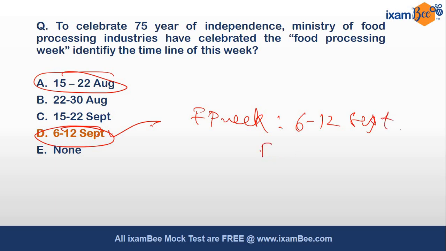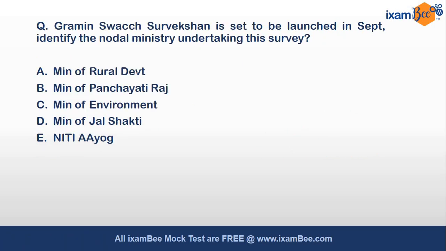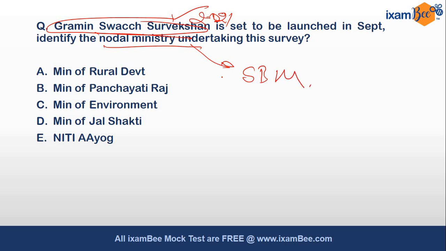Implementing agency, food processing ministry. Then Gramin Swachh Sarvekshan is said to be launched in September. Identify the nodal ministry undertaking this survey. This is Gramin Swachh Sarvekshan 2021. It becomes important because it is part of your Swachh Bharat Mission, and Swachh Bharat Mission